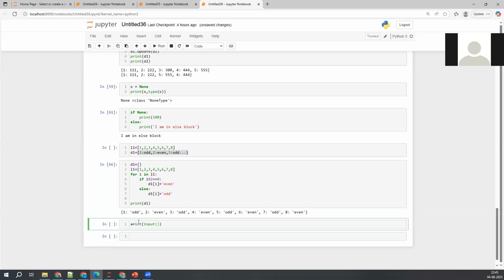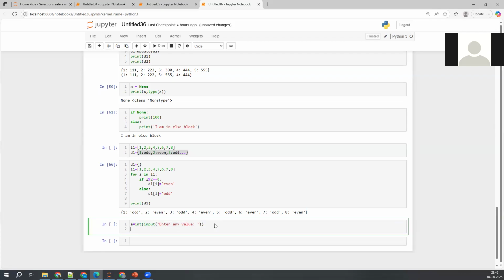Within double quotes, I'll mention, "Enter any value: ", and I'm storing that value in A. Why I'm taking int of this is that input by default generates a string. Whatever you pass here, even if you pass a number directly, it will consider it a string. So to convert that string into an integer, I'm using the conversion function int.